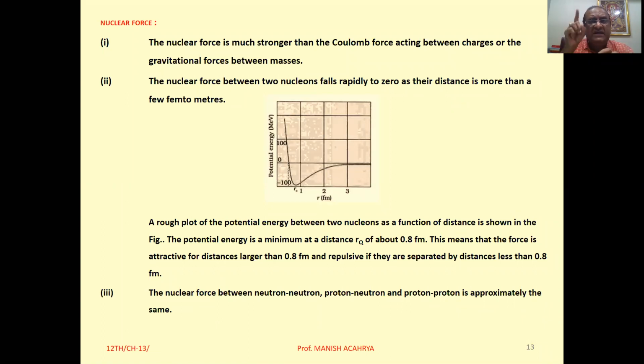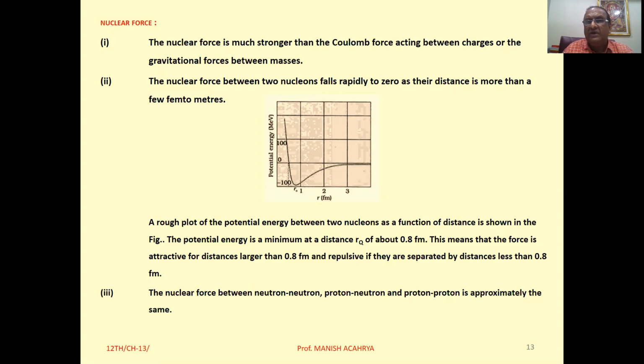It implies that definitely some force is there in the nucleus which is stronger than the Coulombian force.